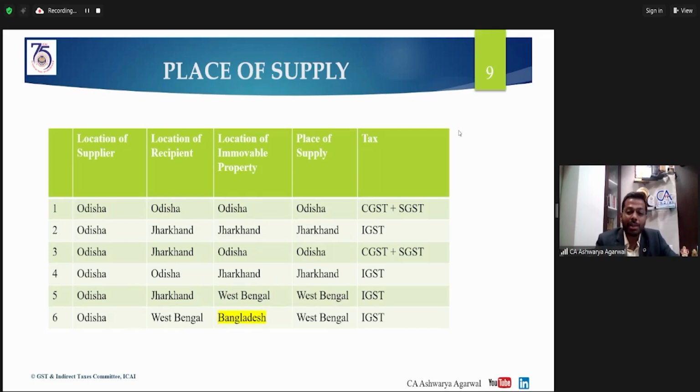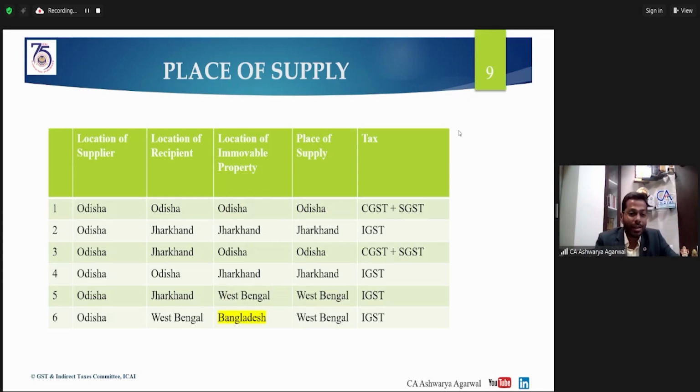And if the tax applicable is CGST and SGST, and the recipient in Jharkhand wants to take input tax credit of this tax, whether he will be able to take that input tax credit is a big problem. In that case, the recipient needs to plan his registration in order to claim the input tax credit. Fourth situation: the supplier is in Odisha, the recipient is in Odisha, but the location of the immovable property is in Jharkhand. Now the place of supply becomes Jharkhand and the tax applicable is IGST. The supplier will charge IGST with place of supply as Jharkhand, but the recipient is in Odisha. Whether he will be able to claim that input tax credit?